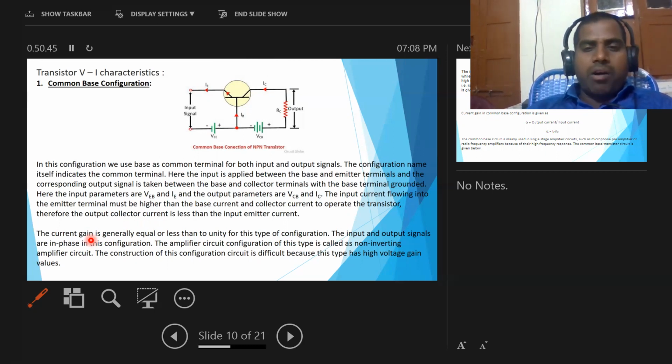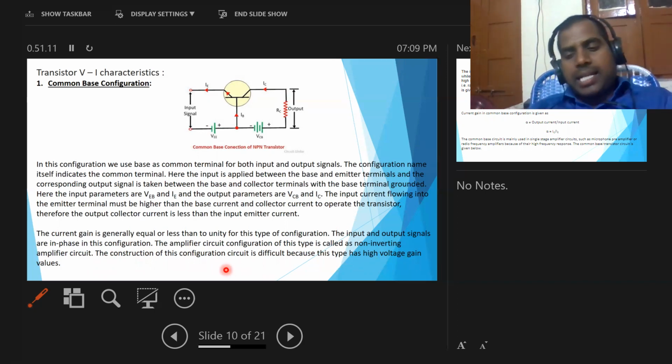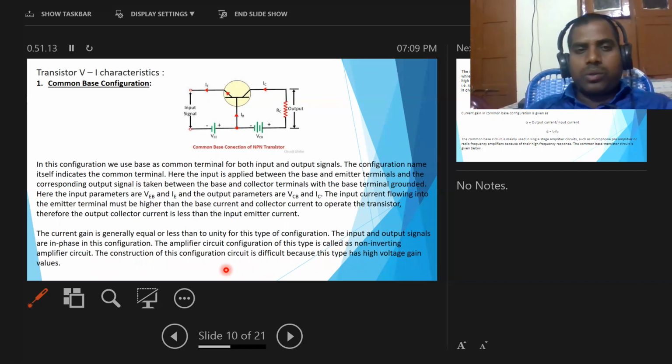Now the input and output signals are in phase in this configuration. The amplifier circuit configuration of this type is called a non-inverting amplifier circuit. The construction of this configuration is difficult because this type has high voltage gain values. So common base configuration has high voltage gain, hence constructing it is difficult.